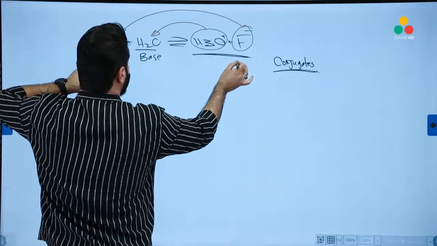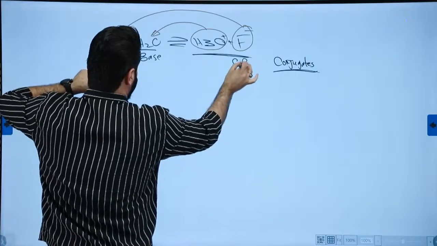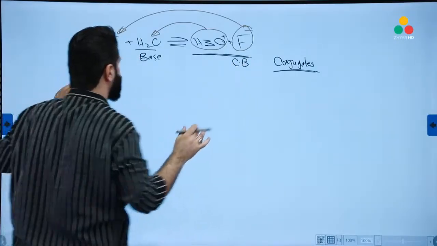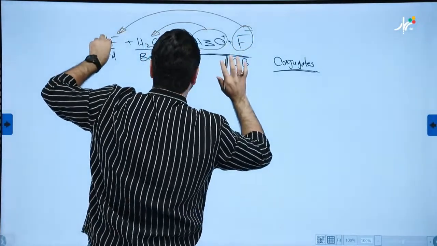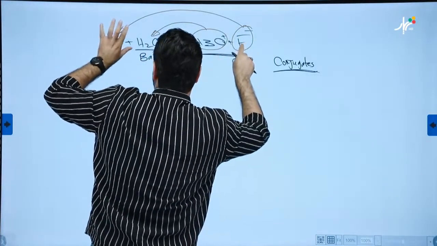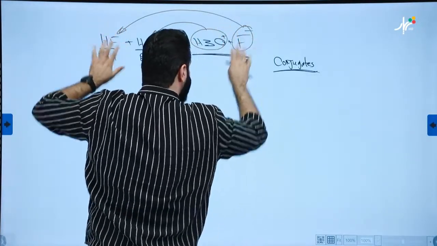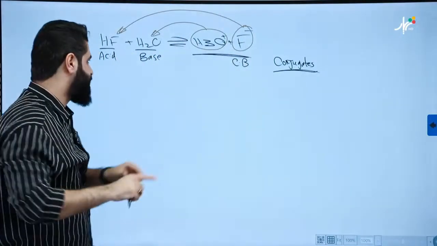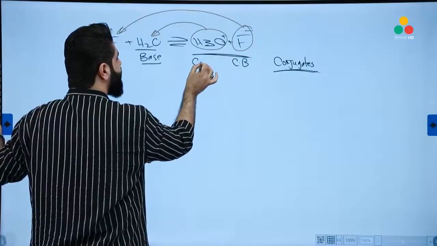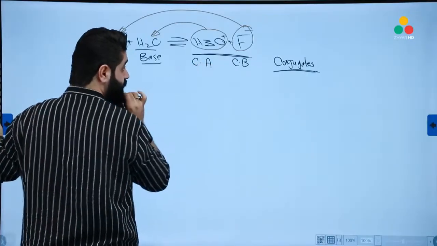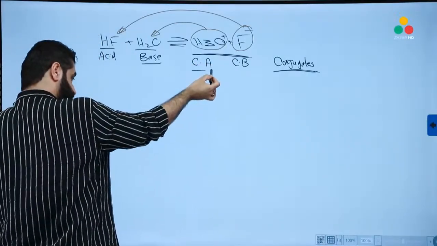So this one will be a conjugate base. That means the conjugates are totally opposite. Exactly. If it's acid, the conjugate must be base. If it's strong, the conjugate must be weak. Just like this. H2O is a base, so this one is a conjugate acid.